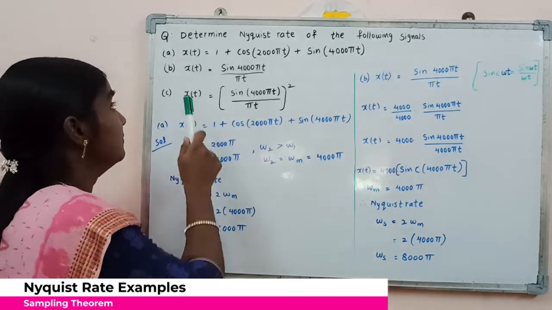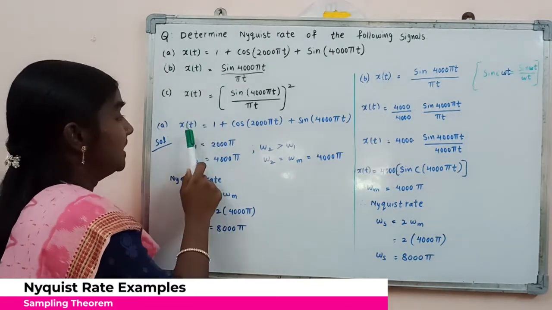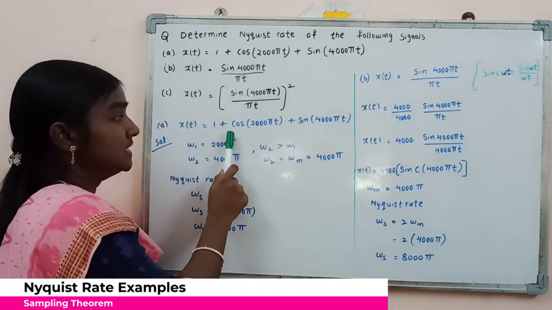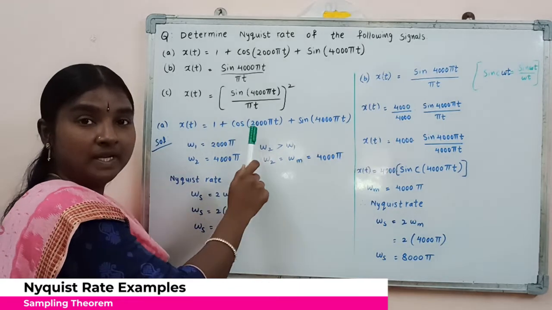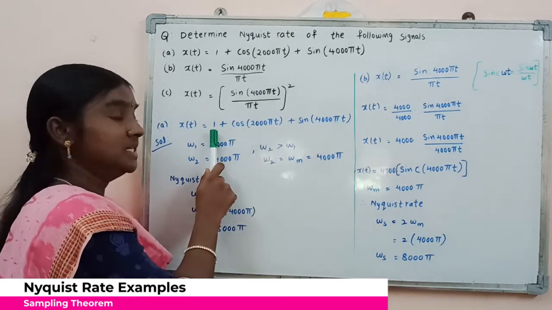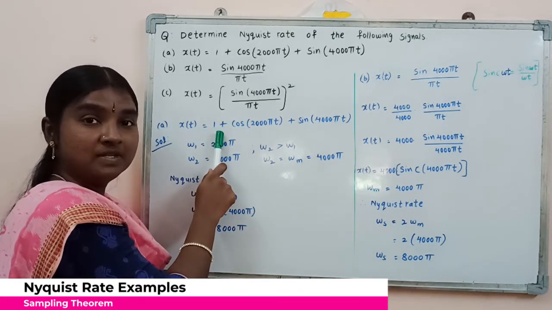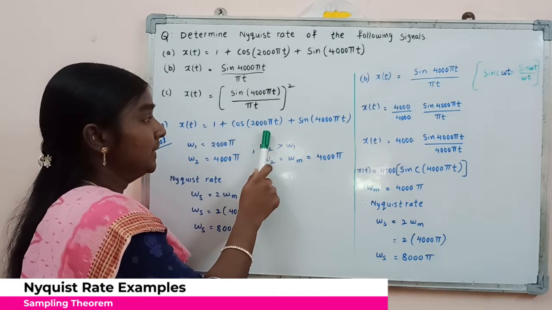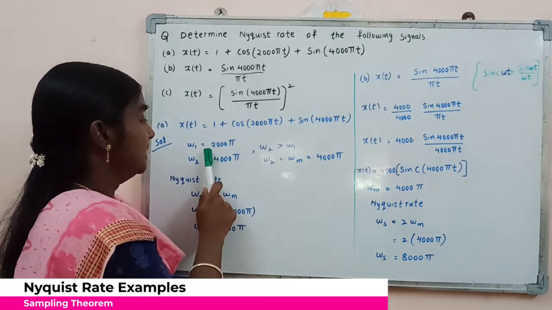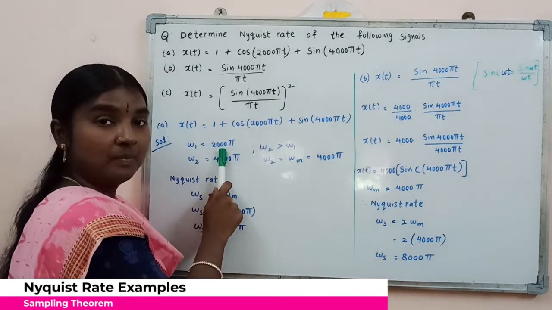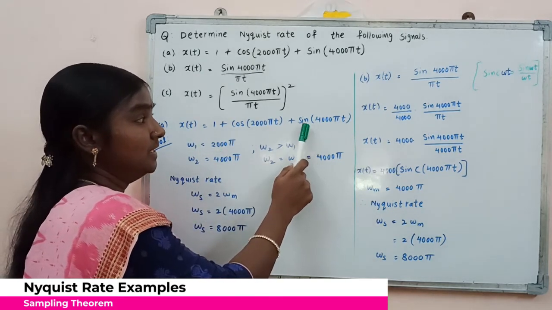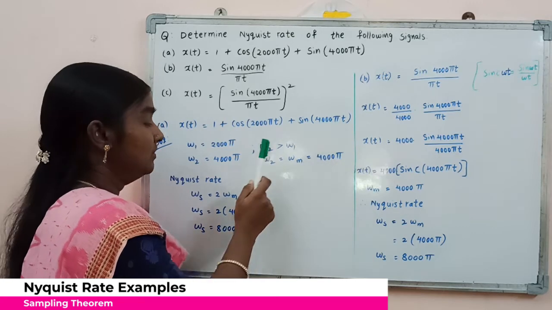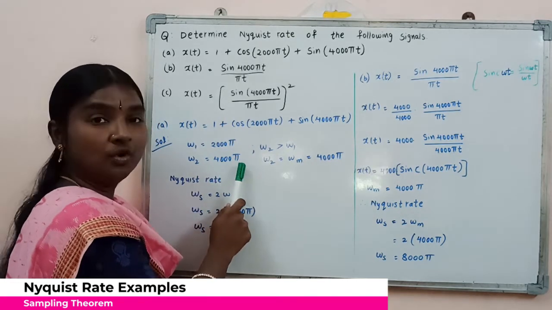Now, considering the first one, x of t is a combination of three signals. The first one is the DC signal, so the frequency will be equal to 0. Second one is the cos signal, with frequency omega 1 equal to 2000 pi. Third one is the sine signal with frequency omega 2 equal to 4000 pi.